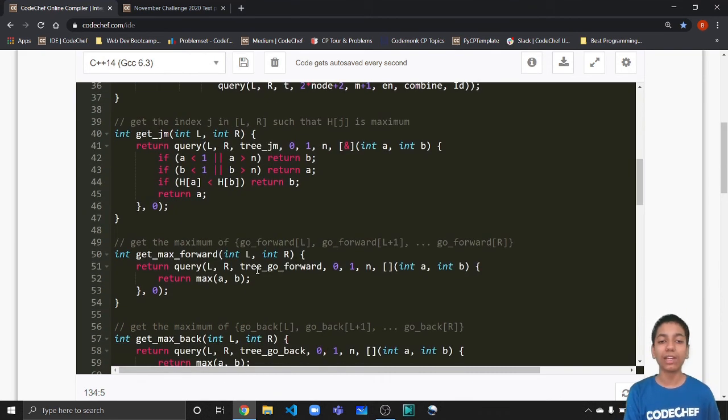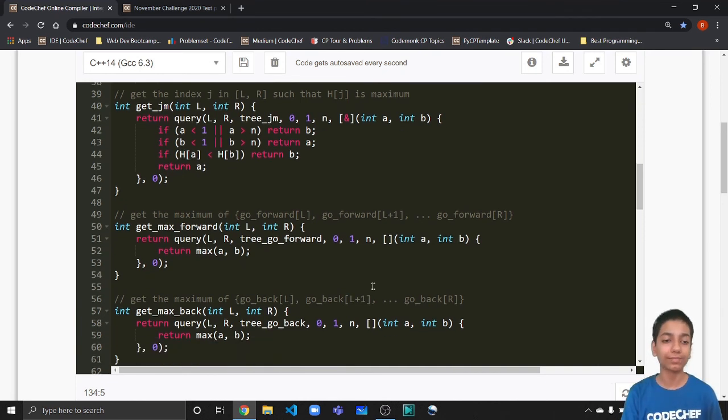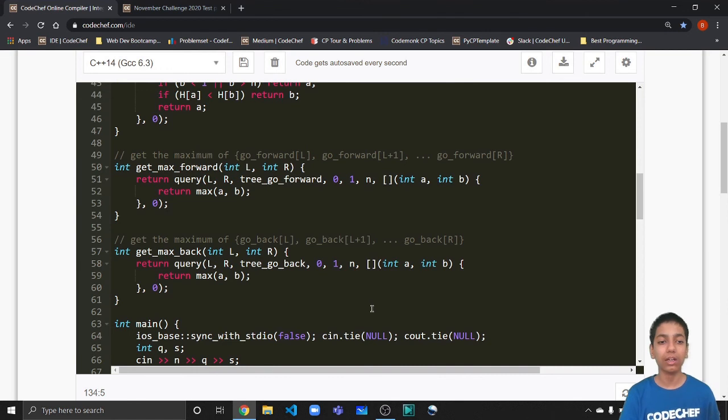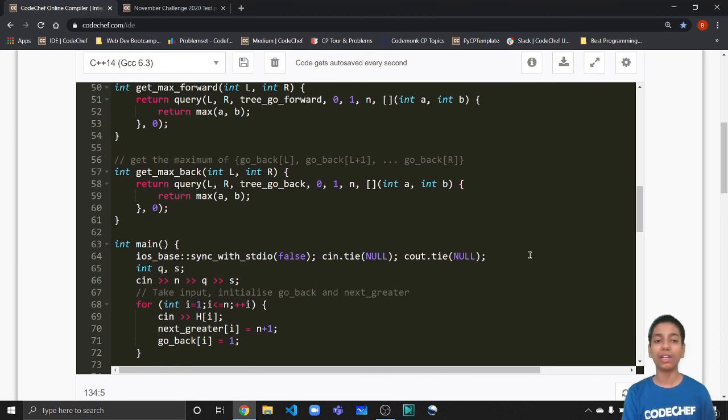Then get max forward, again a segment tree query on go forward of L, then go forward of L plus 1, and so on till go forward of R. And get max back, again a segment tree query to find the maximum of go back of L, and so on till go back of R, basically in the range L to R.